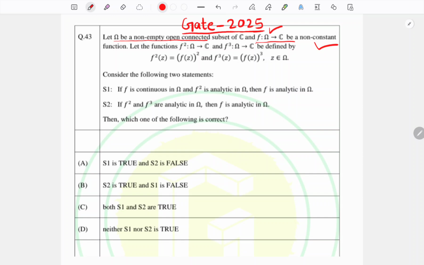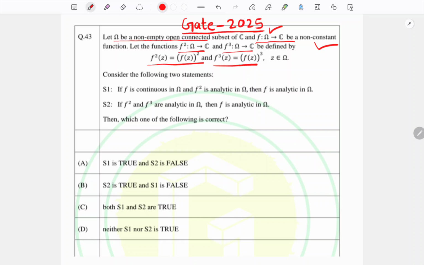In addition, f square is also a mapping from omega to c, and f cube is also a mapping from omega to c. These f square and f cube are not composition functions; they are defined in the pointwise sense. So do not confuse f square with f composed with f. That is wrong. This f square is in the pointwise sense.